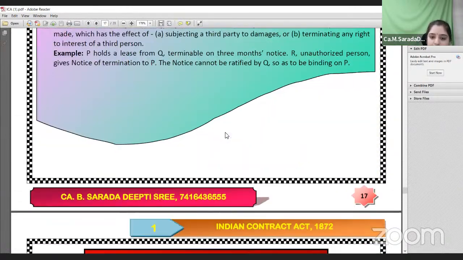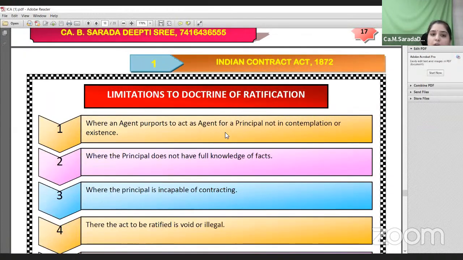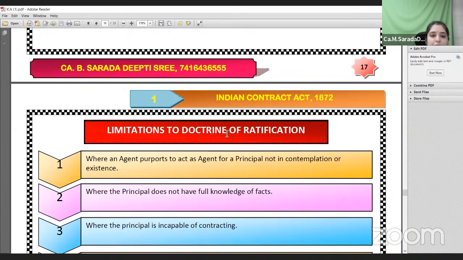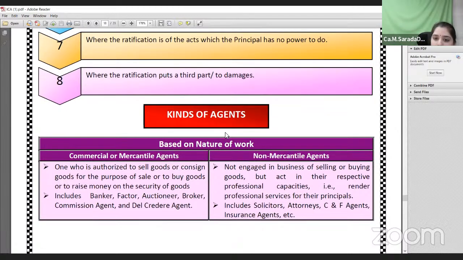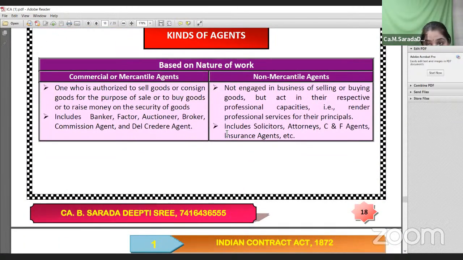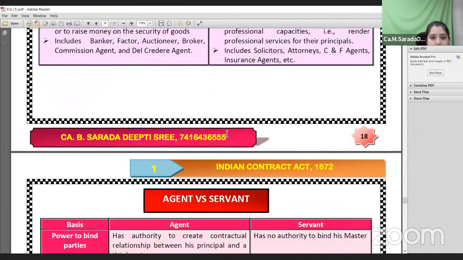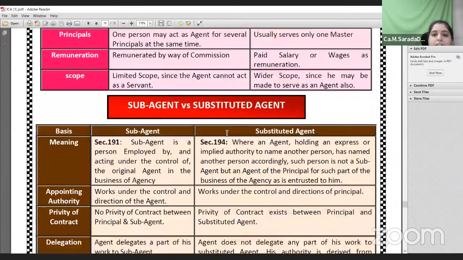Now the next important topics are what is ratification, what are the limitations of the doctrine of ratification, and what are the kinds of agents based on the nature of work. There are mercantile agents and non-mercantile agents. Mercantile agents, for example: bankers, factors, auctioneers, brokers, commission agents. Non-mercantile agents are like solicitors, attorneys, insurance agents. These are non-mercantile agents who work in their professional capacity, who are not commercial agents. Okay, next one is sub-agent and substituted agent.